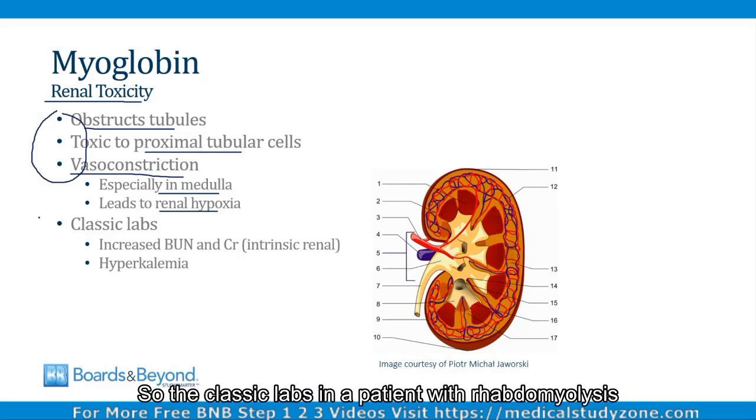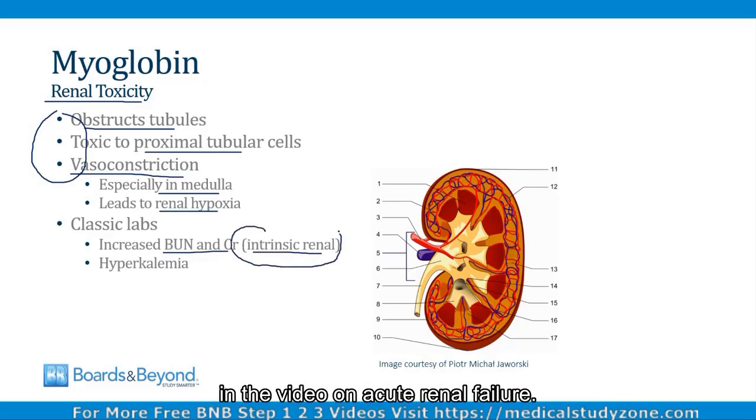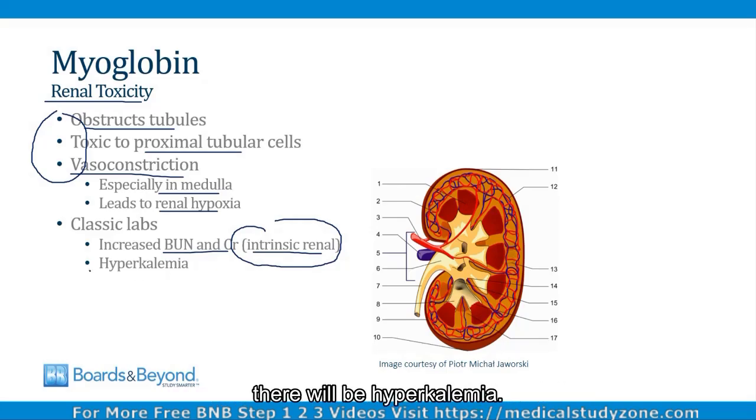So the classic labs in a patient with rhabdomyolysis are increased BUN and creatinine in a pattern consistent with intrinsic renal damage, and I talk about this in the video on acute renal failure. And then also because the kidneys are failing, there will be hyperkalemia.